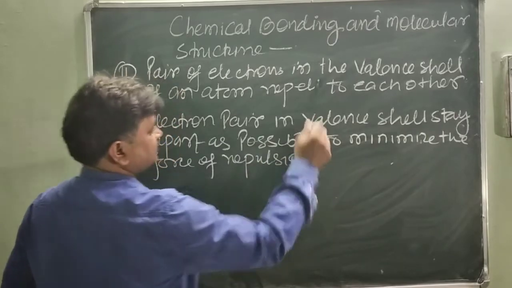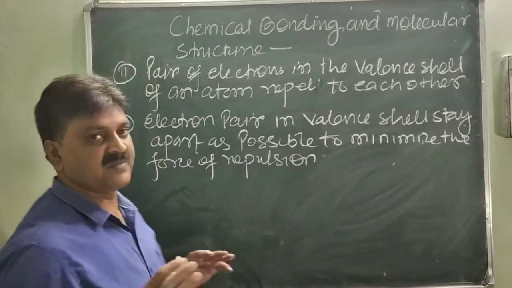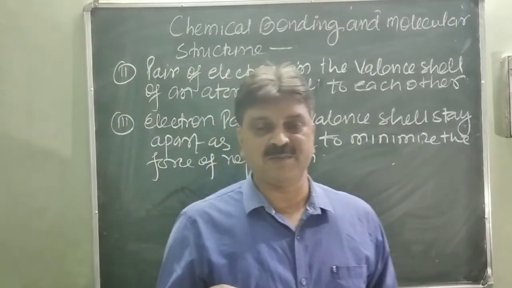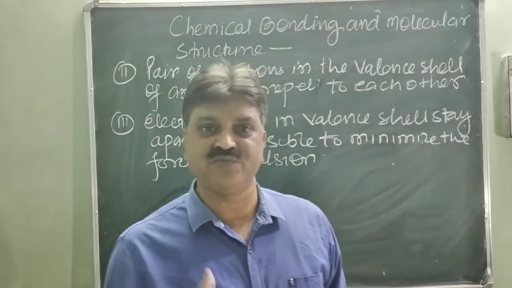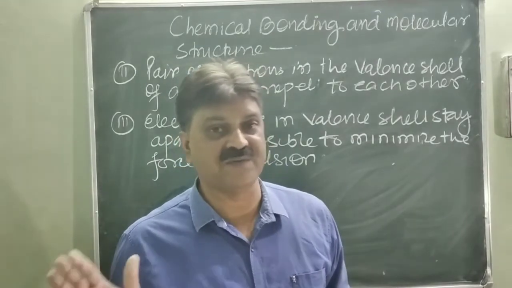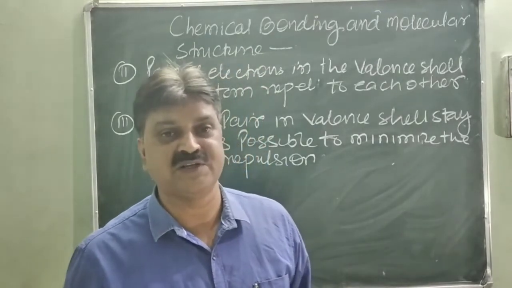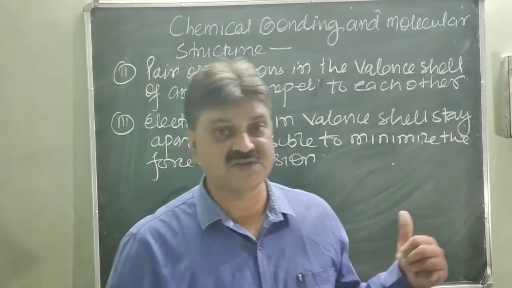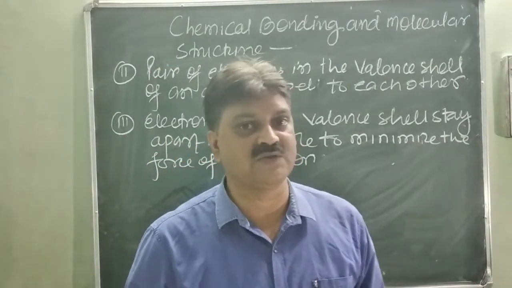Third postulate. Electron pairs in the valence shell stay as far apart as possible to minimize the force of repulsion. They are going to form a definite shape. How the formation of a definite shape takes place is given by the VSEPR theory.